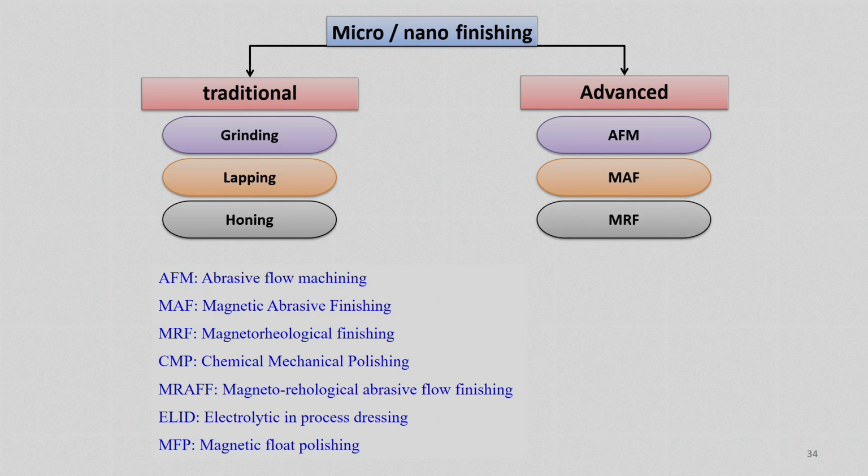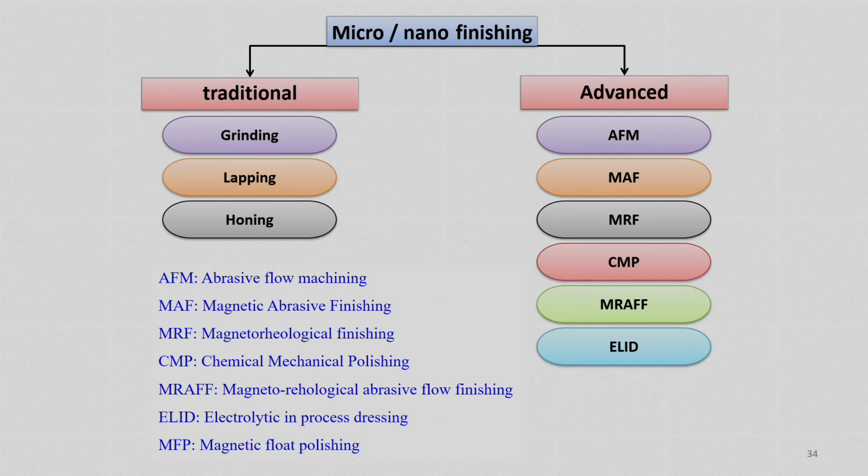Then there is the magnetorheological finishing process and the chemical mechanical polishing process. Also magnetorheological abrasive flow finishing, in which we use magnetic particles, so the flow of the particles is influenced by the magnetic field. Then electrolytic in-process dressing can also be used, and magnetic float polishing has also been developed.